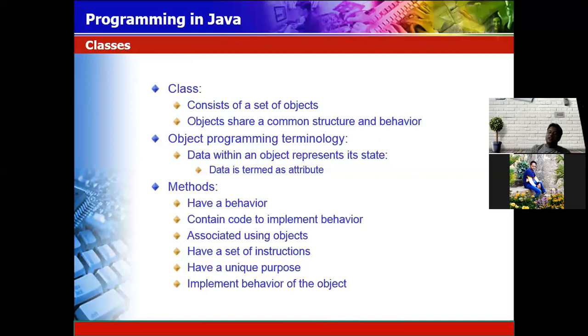It has a behavior, and contains the code to implement the behavior. And it is associated with the object. Wi-Fi option and Bluetooth option are implemented in an object, meaning in your mobile phone. And every method is used for a unique purpose. Suppose you have the plus symbol in your calculator, it is used for adding, it is specific. Minus symbol is for subtracting. When you go to the ATM, the mini statement option is used to get the mini statement. The cash withdrawal option is uniquely used for withdrawing cash. So it does not change.